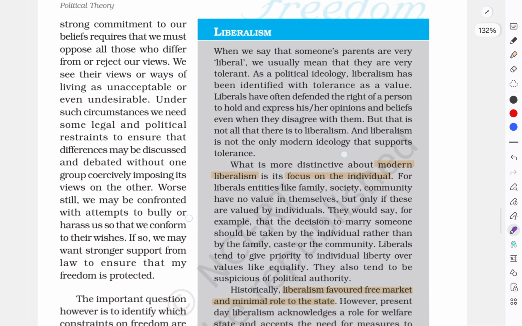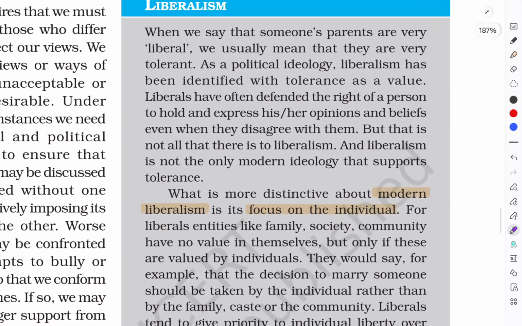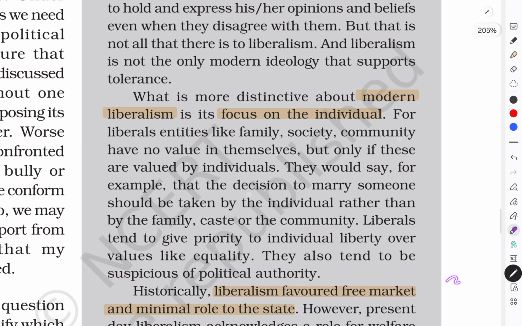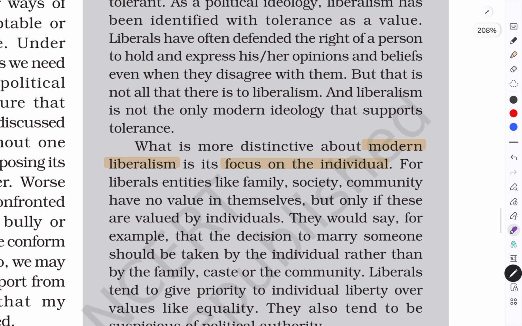What is meant by liberalism? Guys, you have often heard people say that her parents are very liberal, his parents are very liberal. What do we mean? We usually mean that they are very tolerant. But let's read it from the political view. What does liberalism actually mean in modern times? Liberalism equals individual rights. Modern liberalism focuses on the individual, or more precisely, individual rights.